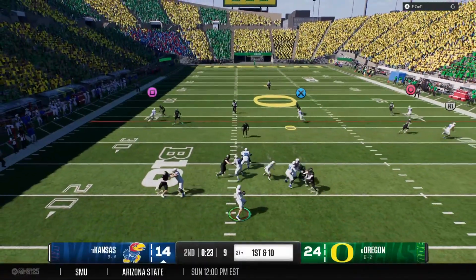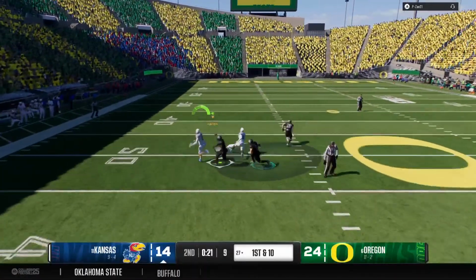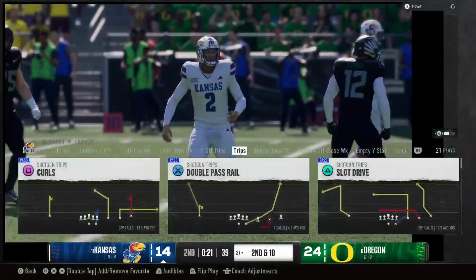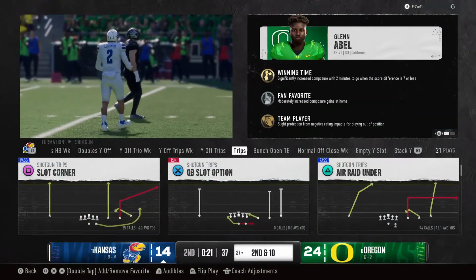They'll come out throwing here to start the drive, looking for the wideout. Downfield shot falls incomplete. Couldn't quite connect there.